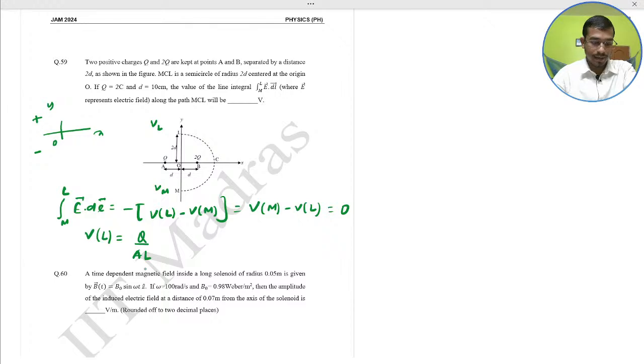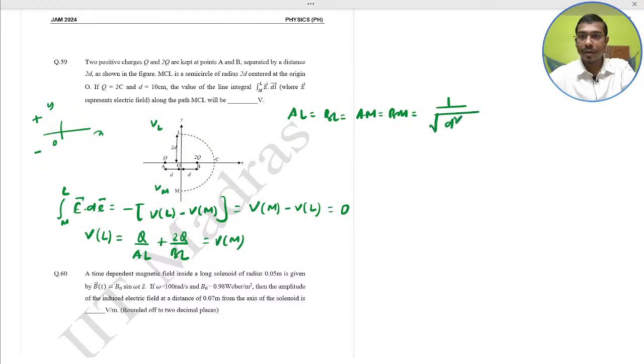Q by RL plus 2Q divided by BL, that would be the Vm potential at point B, because L is equal to BL is equal to AM is equal to BM is equal to what? 1 by root over d square plus 2d whole square, 1 by root over 5d square, 1 by d root 5.